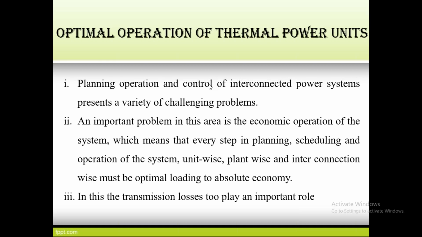And in this condition, the factors involved are, first, that planning, operation and control of an interconnected power system presents a variety of challenging problems. Already I said planning and operation mean there are certain challenges we have to face: land problem, nearness to the load, water availability, and the transmission system. These are the challenges we face while planning the operation, and how we can control it.